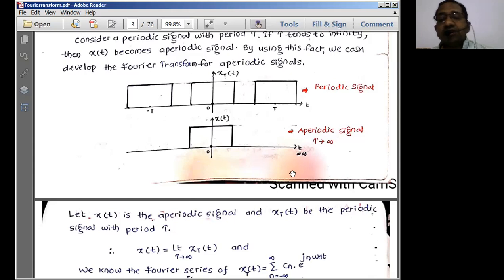See, this t equal to infinity means what? It is the time under consideration of the system. If the system is going to consider the limit of t equal to say 1 second, up to 1 second, there should not be any change in the signal. That is the meaning of saying finite time interval considered by the system. Because who will process the signal? It is the system. So these time constraints will be applied by the system on the signal. So you should think in that particular perspective.